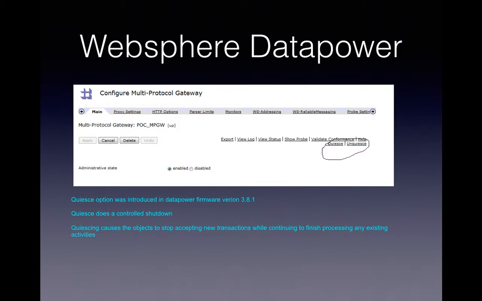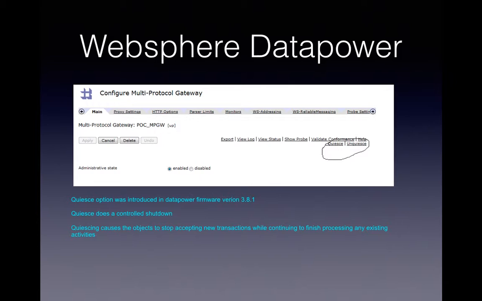This quiesce option was introduced in DataPower firmware 3.8.1 onwards. Currently I think we are in a 7.x version, I'm not sure about the subversions. The first time it appeared was in 3.8.1. Quiesce does a controlled shutdown. If we want to stop a component and use this option, before stopping, it makes sure that it doesn't accept any new transactions, and it also ensures that all the transactions in flight are finished. That is what a quiesce does.